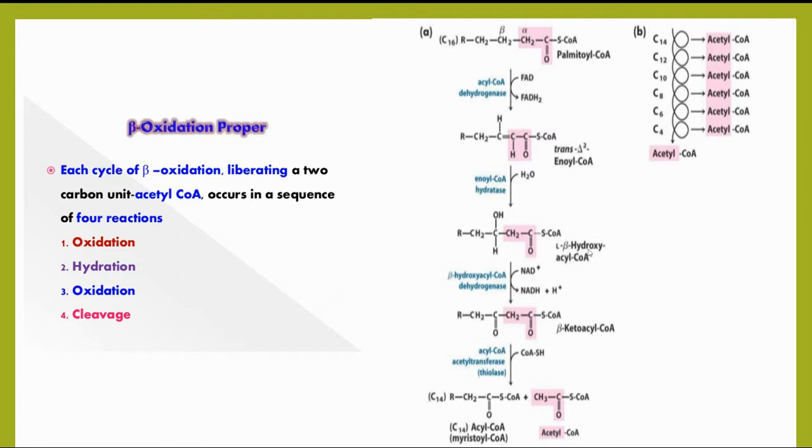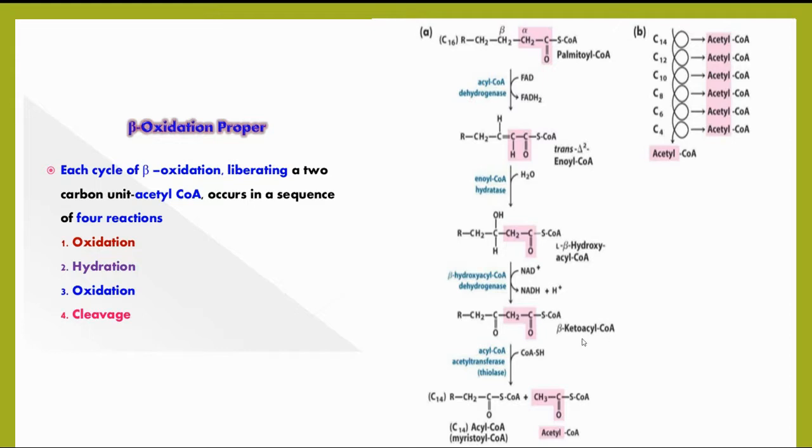The product formed in the second step is beta hydroxy acyl CoA. To the beta hydroxy acyl CoA, the second oxidation takes place by the removal of these two hydrogens. Again a double bond forms, but it results in the formation of the keto group. The keto group is formed at the beta position, hence it is known as beta keto. The two hydrogens were removed from the beta carbon, resulting in the formation of the keto group at the beta position, and so beta keto acyl CoA is formed.